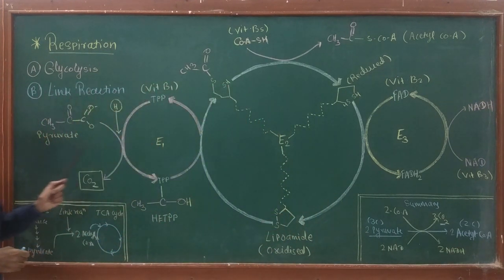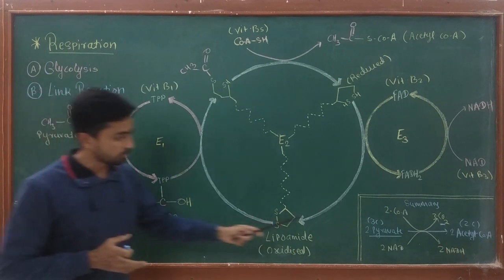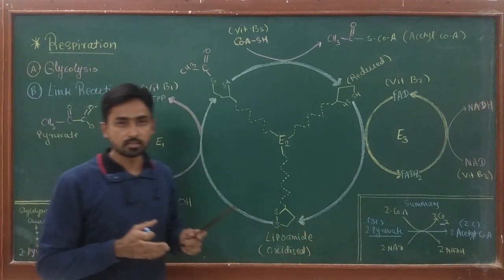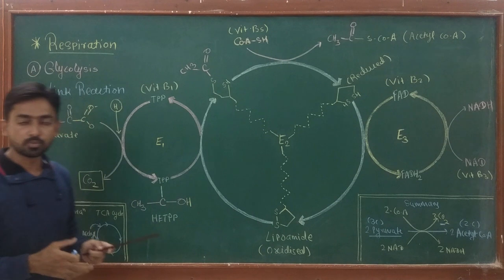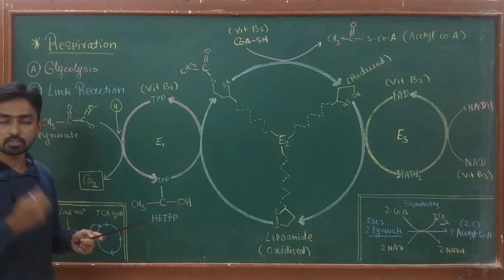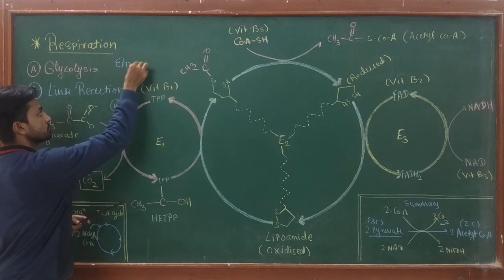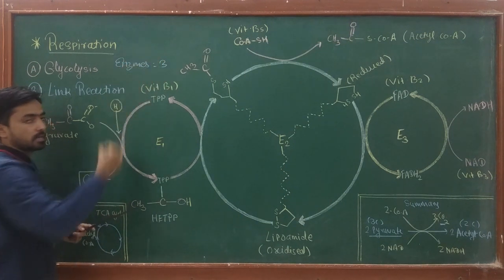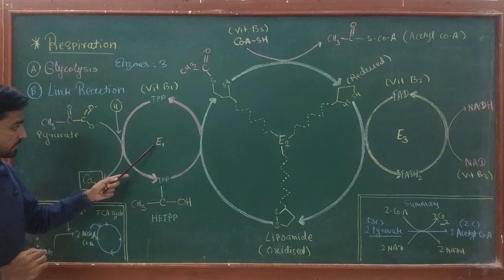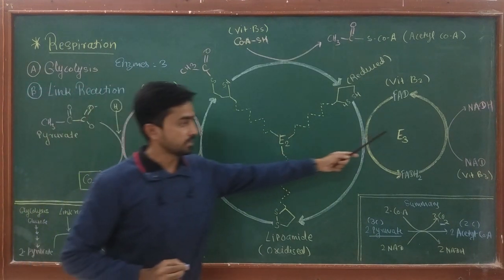this link reaction in detail. The reaction looks very simple here, but actually it is a process which is carried out by multiple enzymes. A total of 3 different enzymes take part in the process, which are E1, E2 and E3.